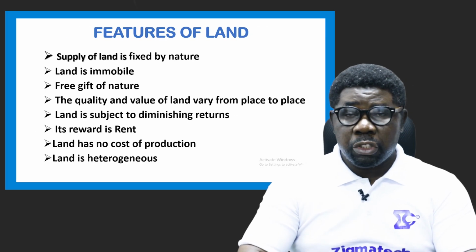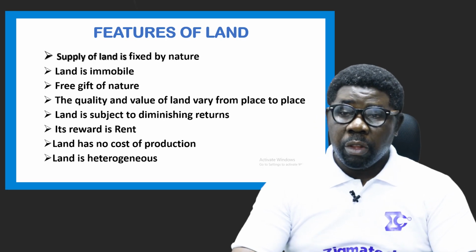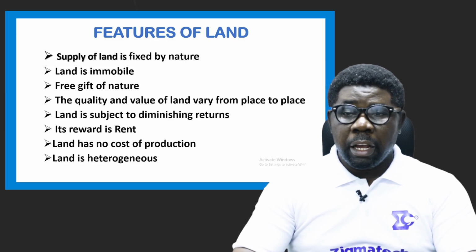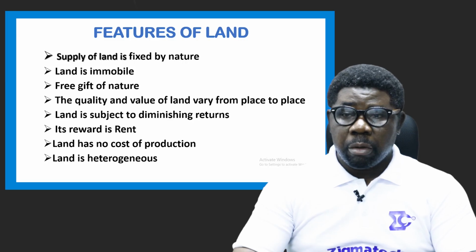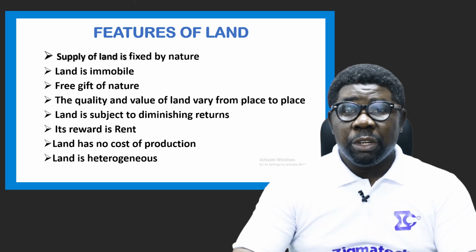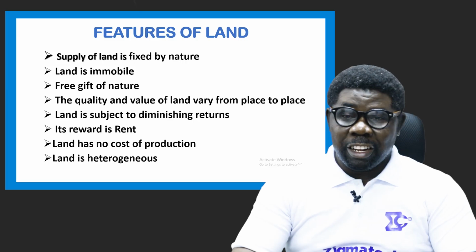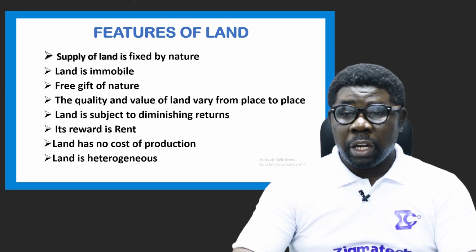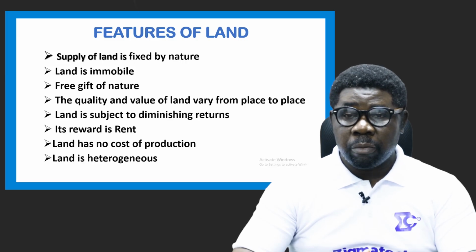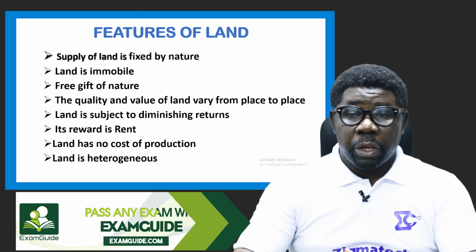Now let's look at the features and characteristics of these factors of production. Let's take them one at a time. For land, land is seen as supply which is fixed by nature. That is, it has been there from the time the earth was created. I don't want to go into it, but God by his word spoke land into being. So land has been there from creation, so it is the oldest factor of production we can see.